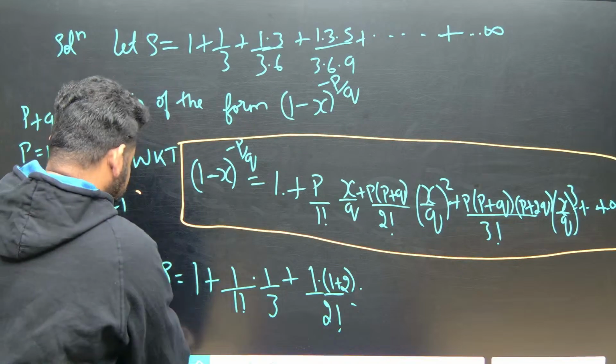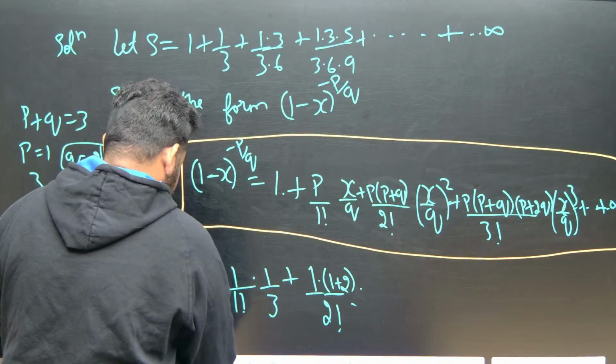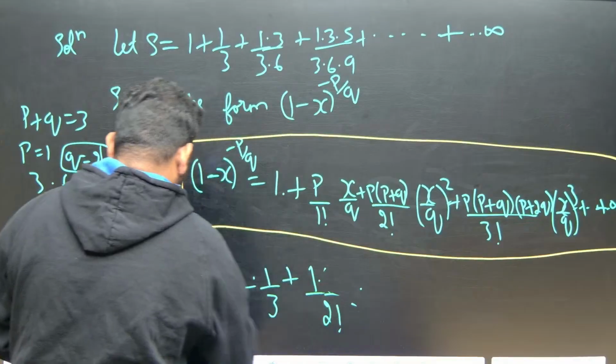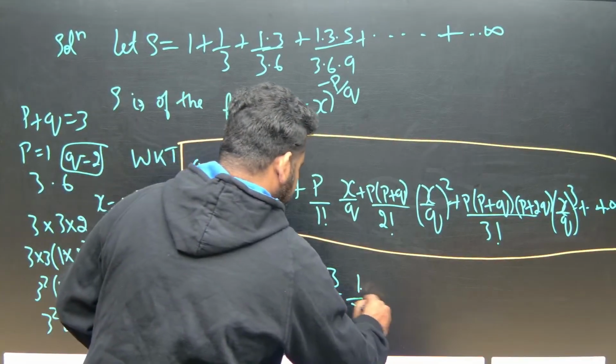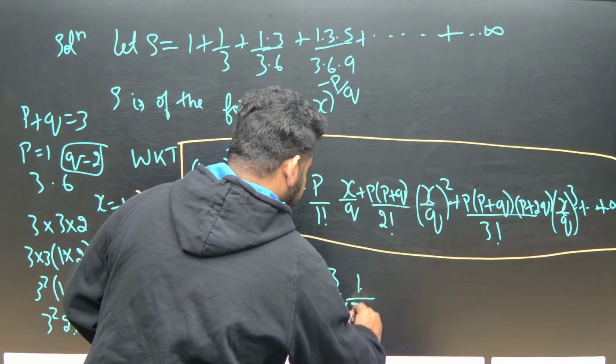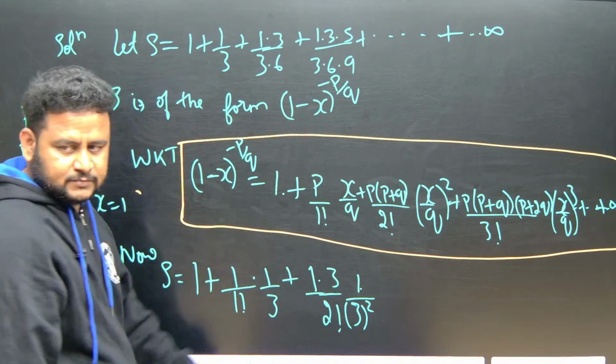Okay. So here we should take it as what? I should take it as 3 only. Okay. So 1 into 3. Correct na? 1 into 3. And there what is this? 2 factorial divided by q is what? 3 square. Okay. 3 square. This is what we have.